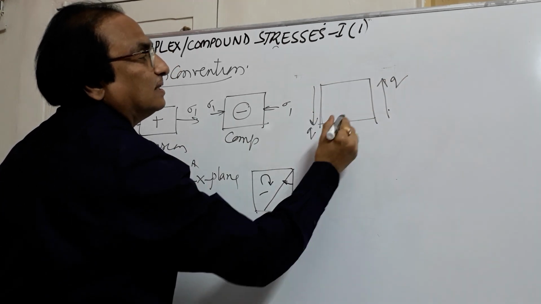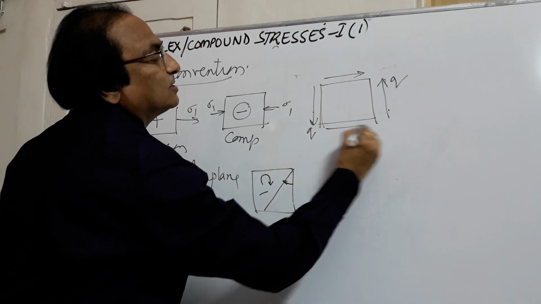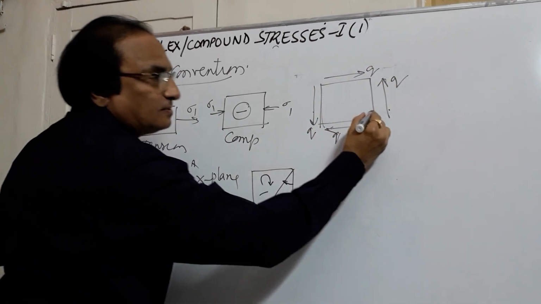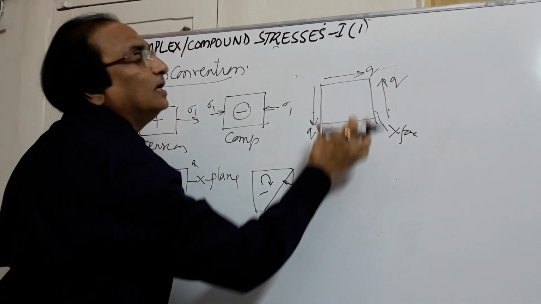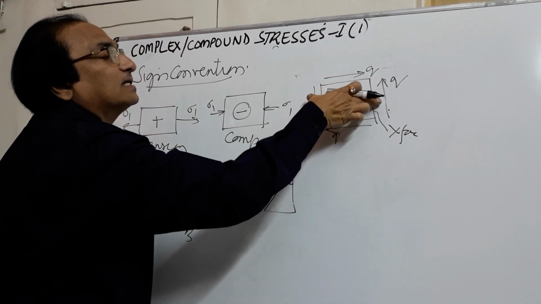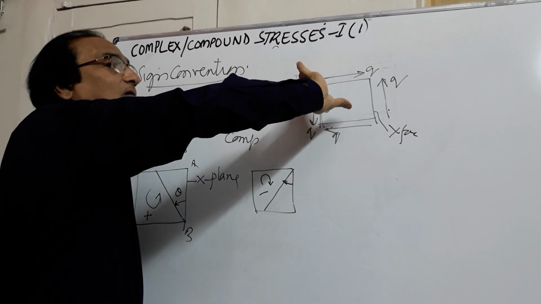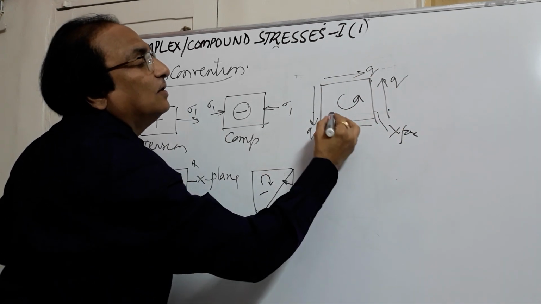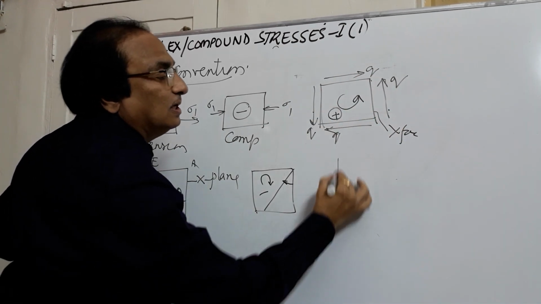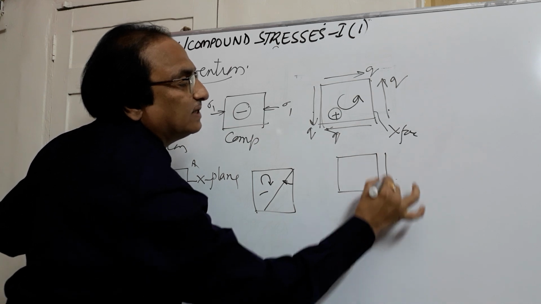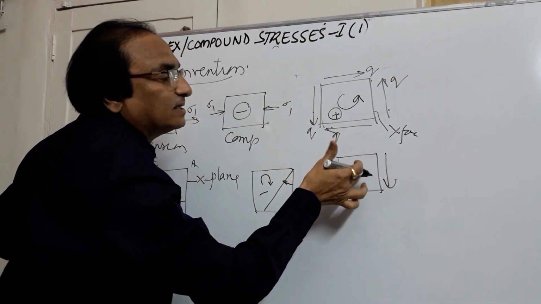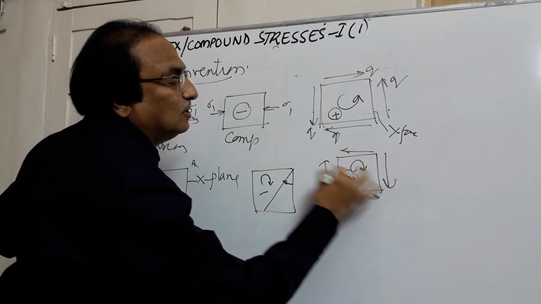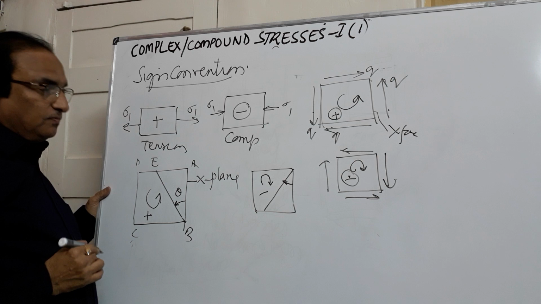When these two stresses are there, according to the complementary shear stress, you get another two stresses of the same intensity, Q and Q. Now this is my x phase. If I consider this force and this force or this stress, you see they are tending to rotate in anti-clockwise direction. Whenever it is tending to rotate in anti-clockwise direction along the x-axis, we take it as positive. If you see the shear stress, if it is acting in clockwise direction, we take it as negative. Clockwise will be negative. So these are some of the sign conventions which we will be adopting.